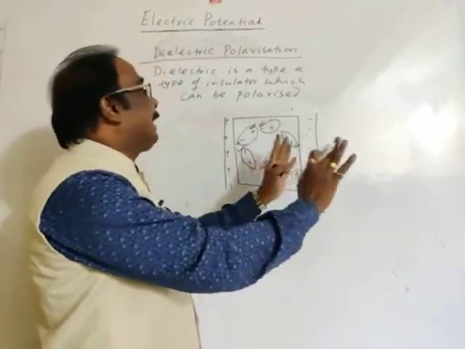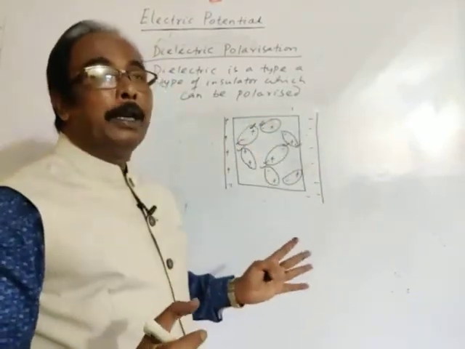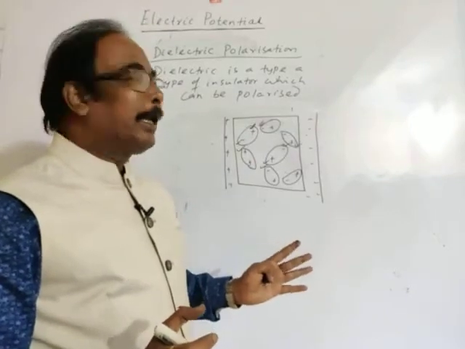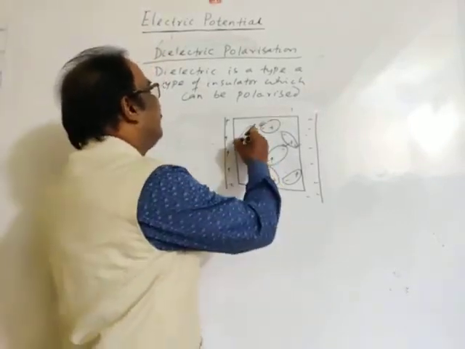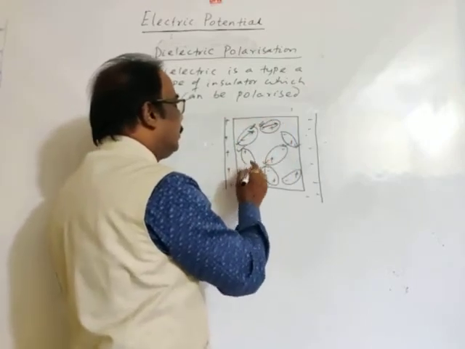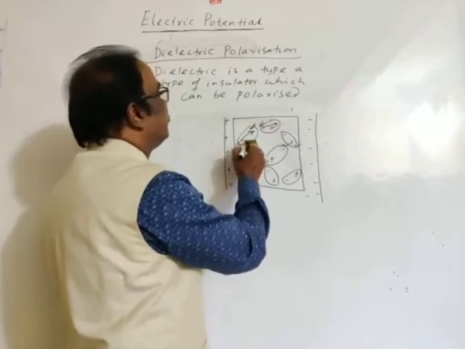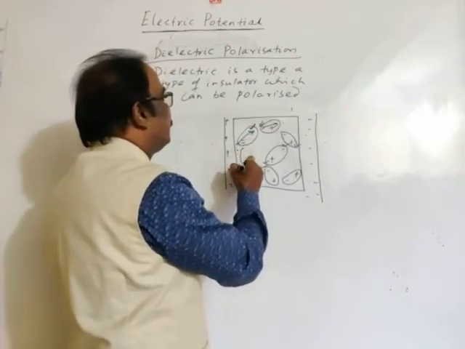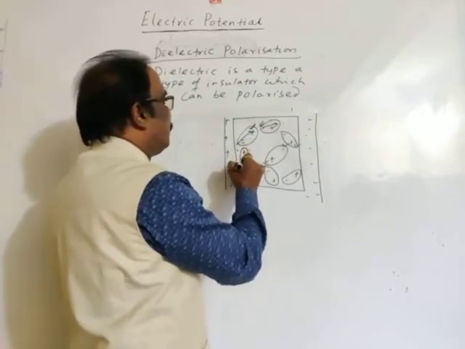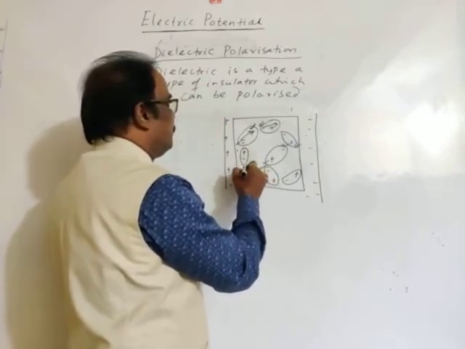But if the electric field is stronger, I have already told you the polar atom contains an electric dipole. These are the electric dipoles. This is plus, this is minus.